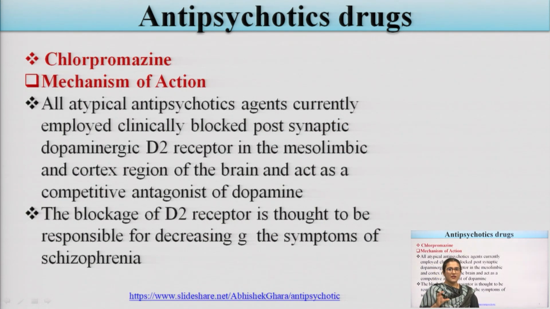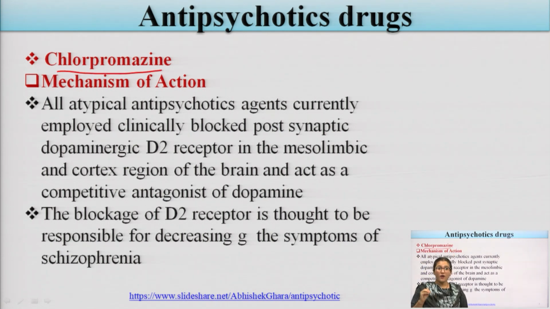Now, we have covered the classification of the antipsychotic drugs, what the various drugs are which mainly come under this condition. Now, what is the mechanism by which they mainly produce their action? If we talk about the first generation antipsychotic drug chlorpromazine, the mechanism of action of chlorpromazine is